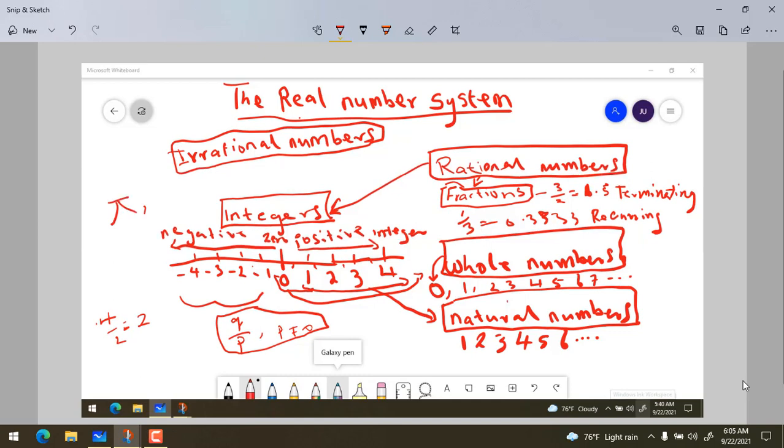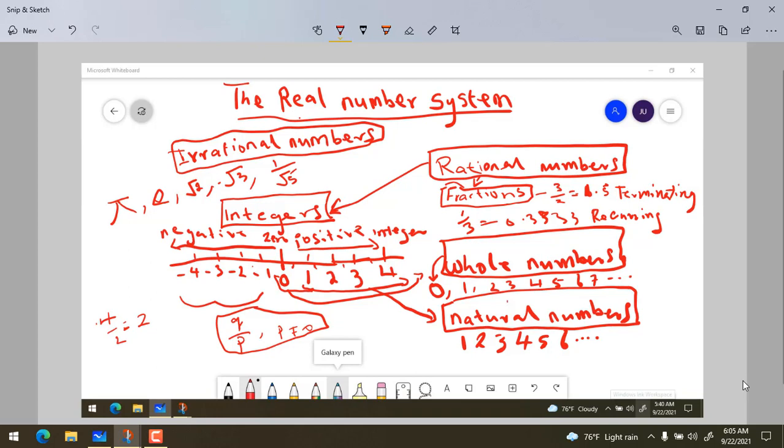The exponential e is an irrational number. Something like root 2 is an irrational number. Minus root 3 is an irrational number. 1 over root 5 is an irrational number.